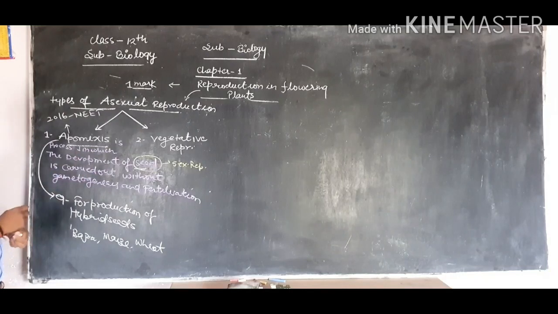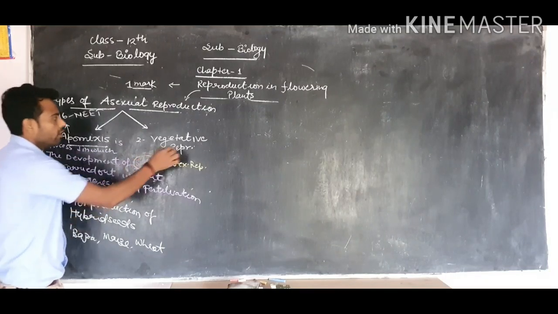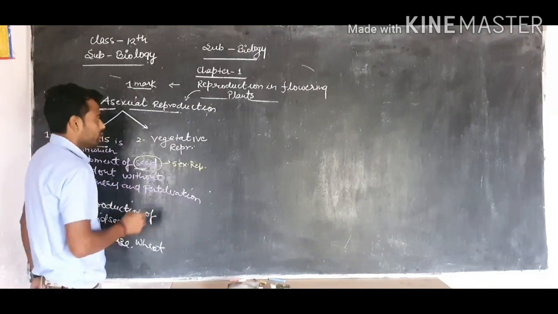Now the second part of asexual reproduction is called vegetative reproduction.